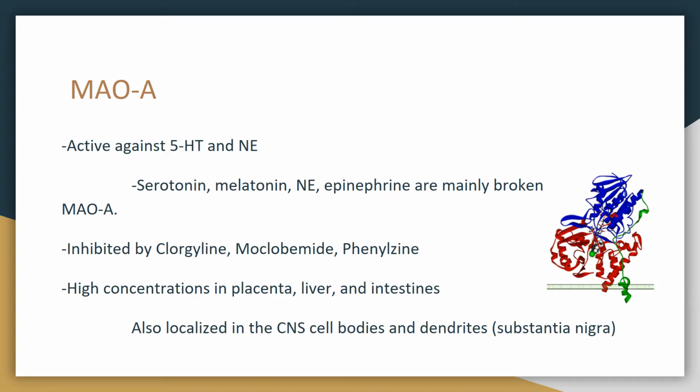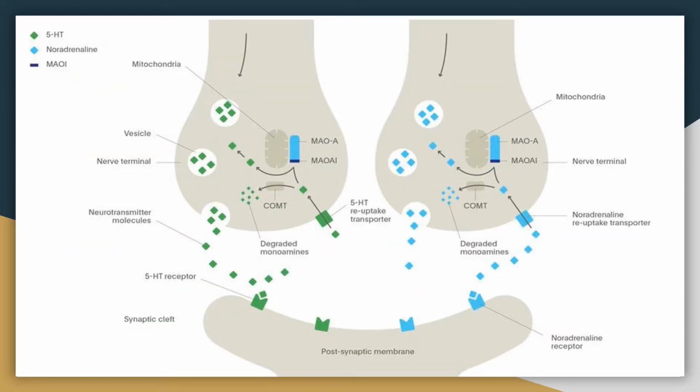MAOA is primarily active against serotonin and norepinephrine, but also melatonin. MAOA is inhibited by clorgyline, moclobemide, and phenelzine, and it seems to have high concentrations in the placenta, liver, and intestines. MAOA is also localized in the CNS cell bodies and dendrites, such as the substantia nigra. So here's a diagram of the monoamine oxidase A mechanism. As you can see, the green squares represent serotonin and the blue squares represent norepinephrine.